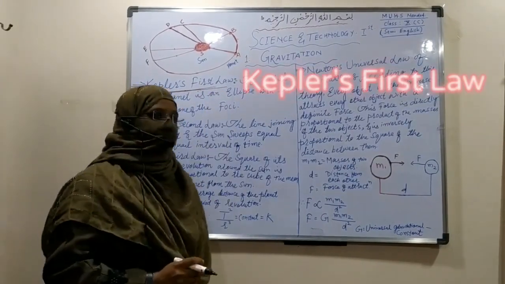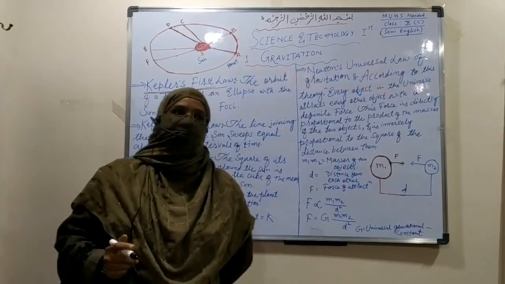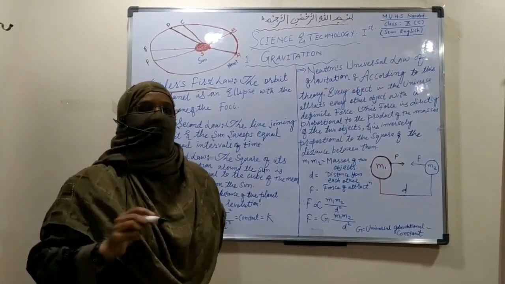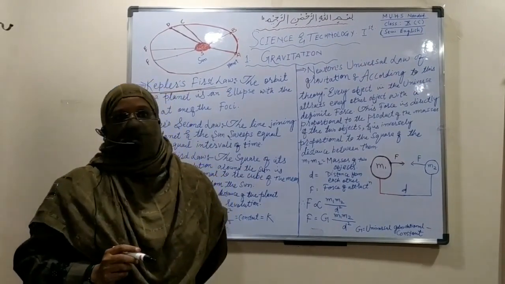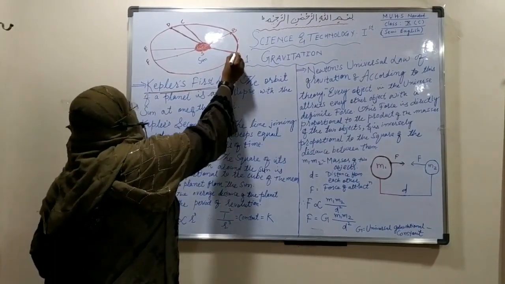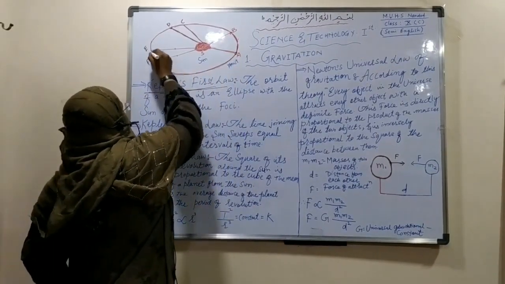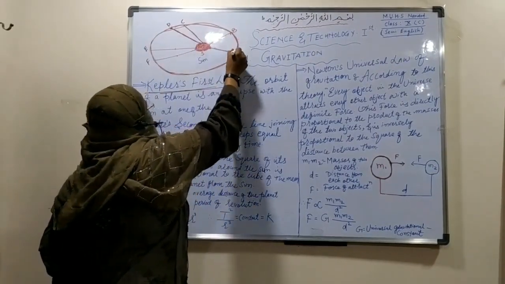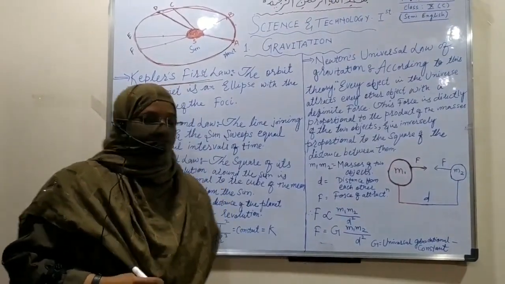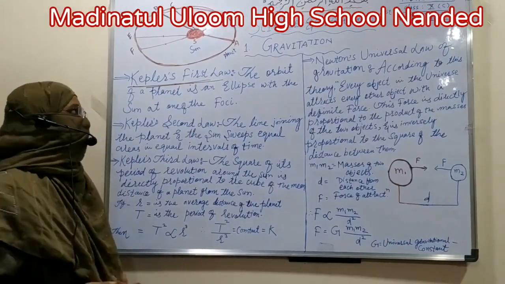From ancient times, it was considered that our solar system circulates in a round orbit. But due to Kepler, we know that the orbits are not round, they are in an ellipse shape. What is an ellipse? You saw it yesterday.